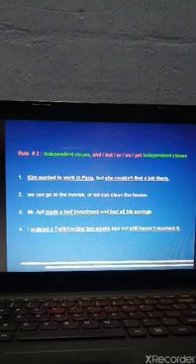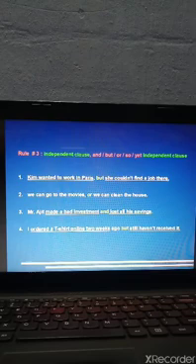"Ordered a t-shirt online two weeks ago", "but" is joining these two clauses. Did you understand till here? These two clauses are joined by coordinating conjunctions: but, or, and but. So these are coordinating conjunctions which are joining the independent clauses.